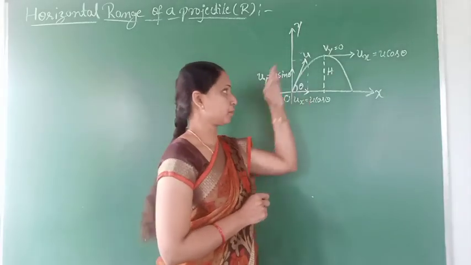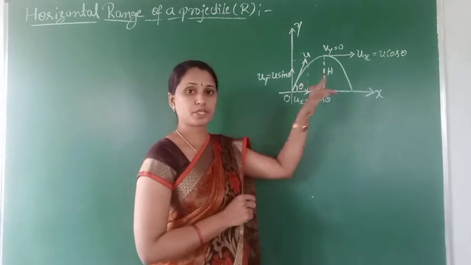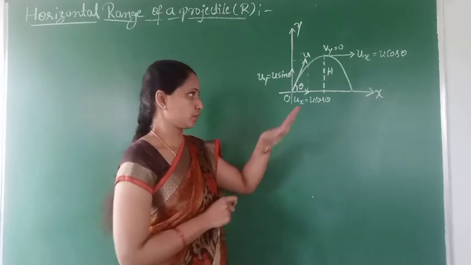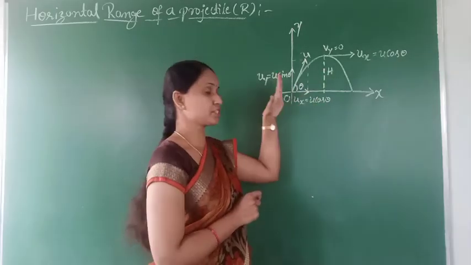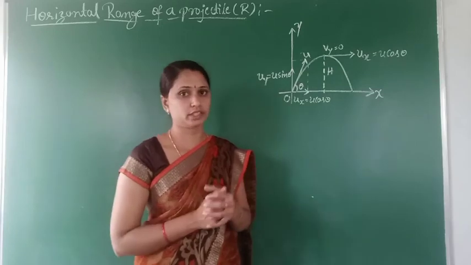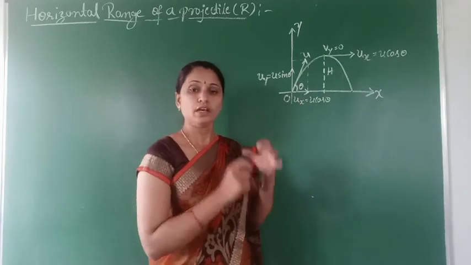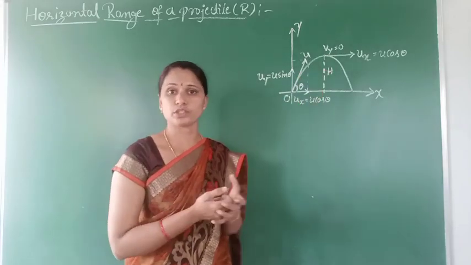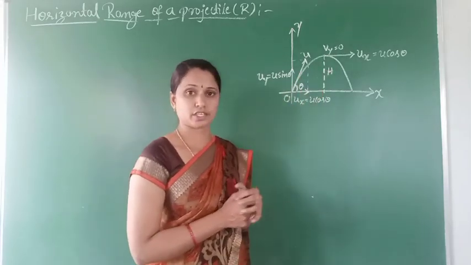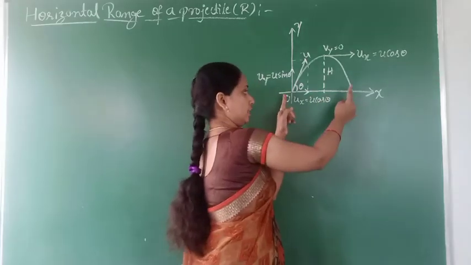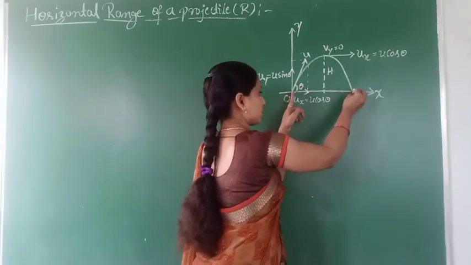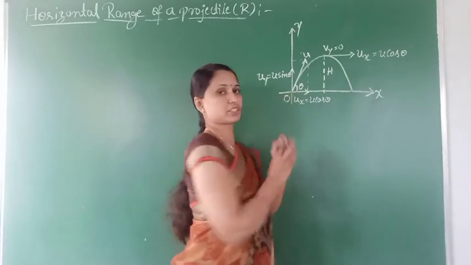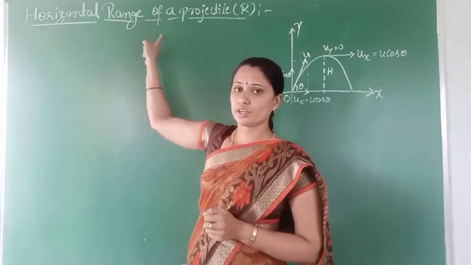Here the object is moving in projectile motion. In this figure the object is moving in two-dimensional projectile motion. In two-dimensional motion a body covers both horizontal as well as vertical direction. But here the maximum horizontal distance traveled by the projectile from this point of projection is called the horizontal range of projectile.